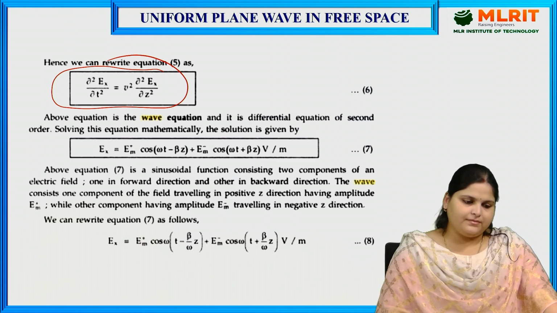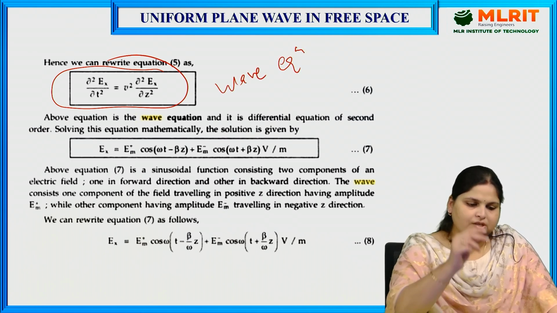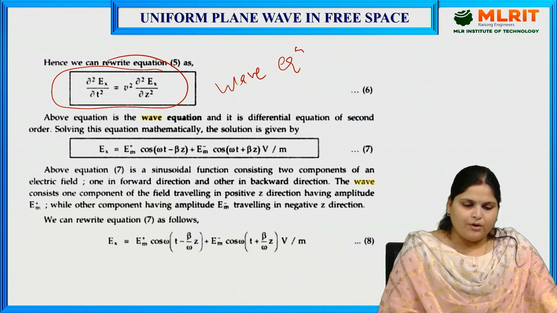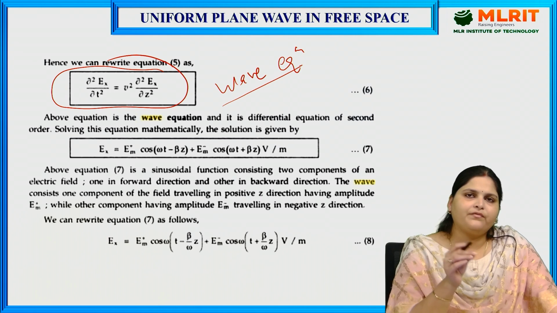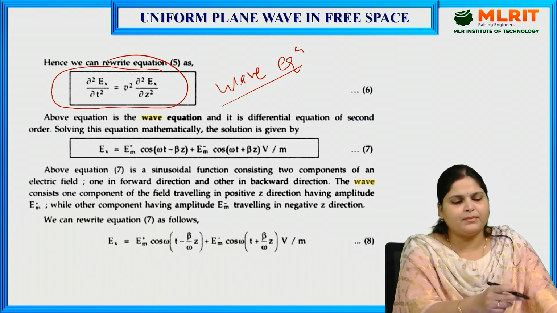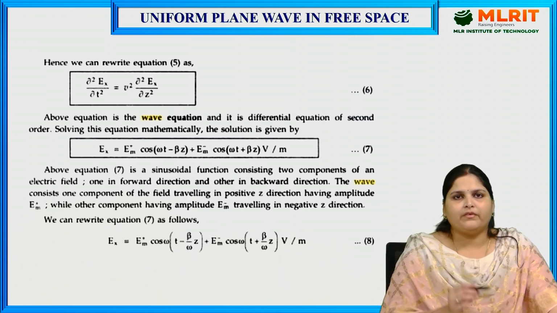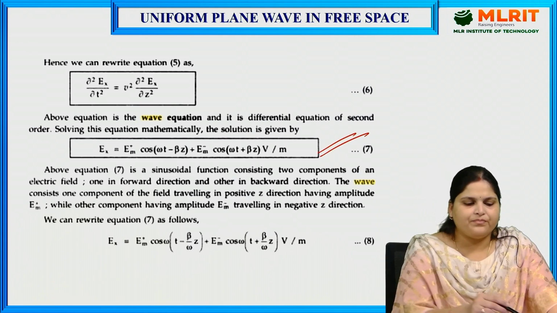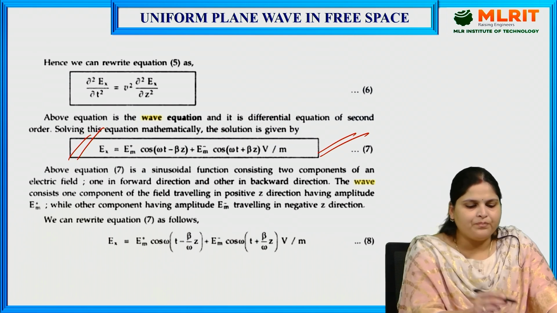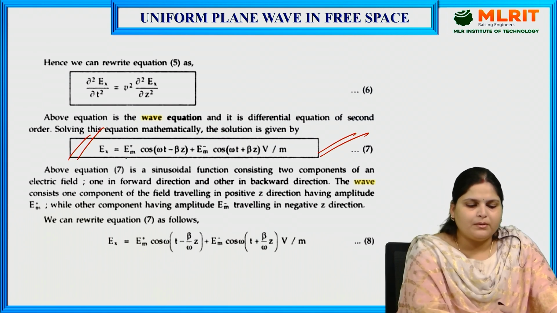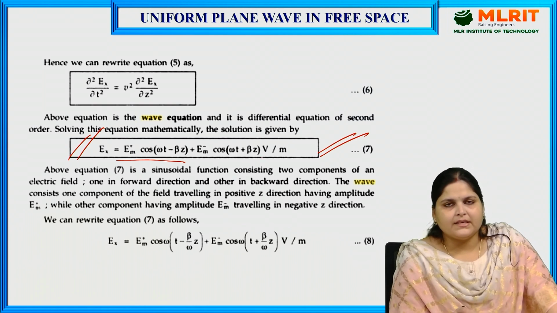This equation is called the wave equation, right? Basically, this is a differential equation of second order, as the power is 2. When we solve this equation mathematically, we get the solution as Ex = Em+ cos(omega t - beta z) + Em- cos(omega t + beta z) volt per meter.